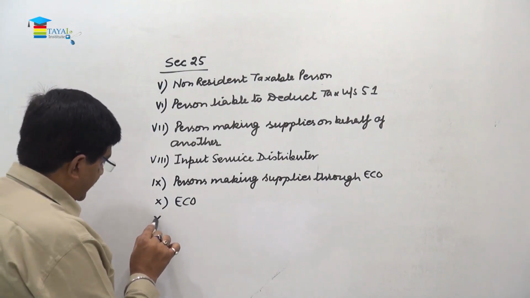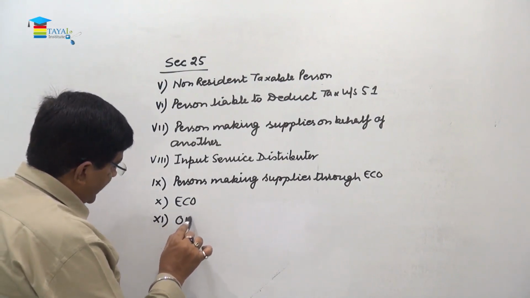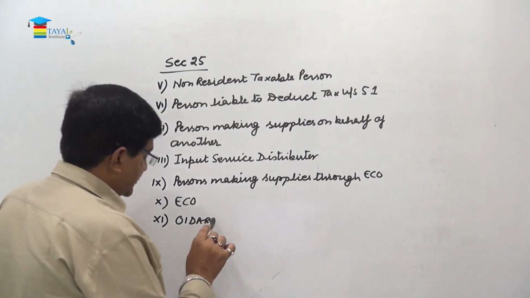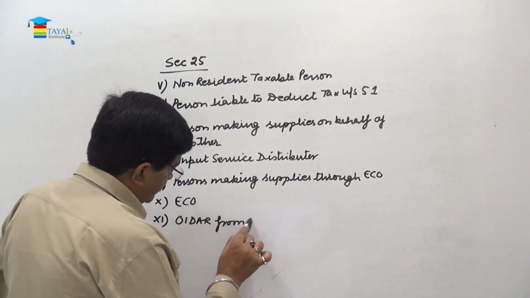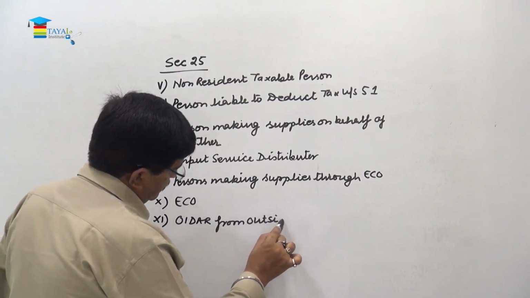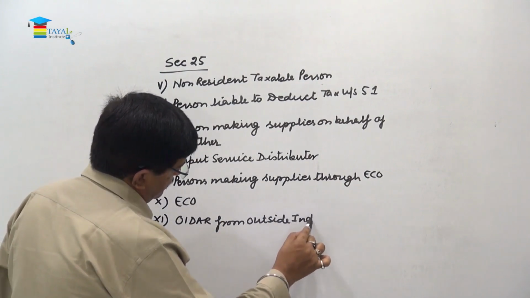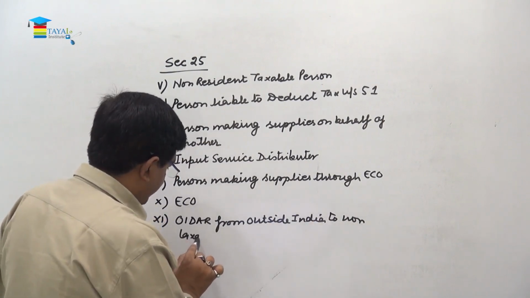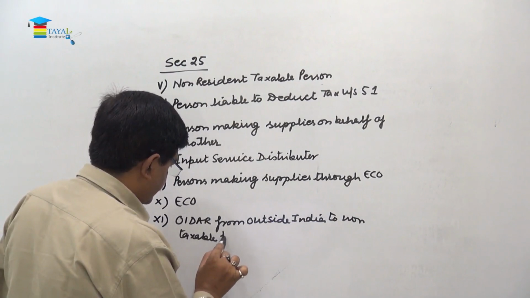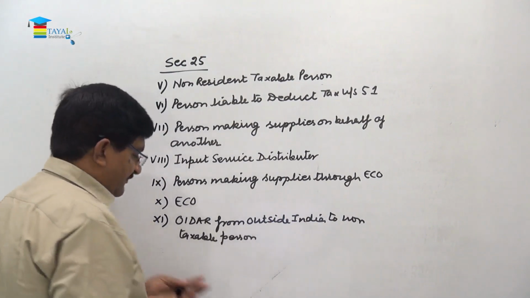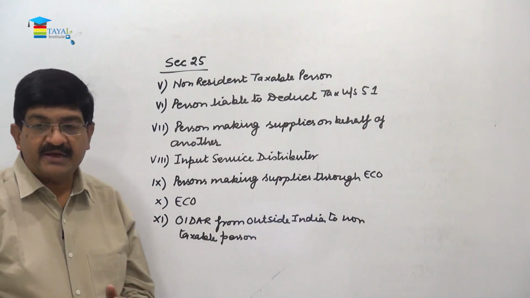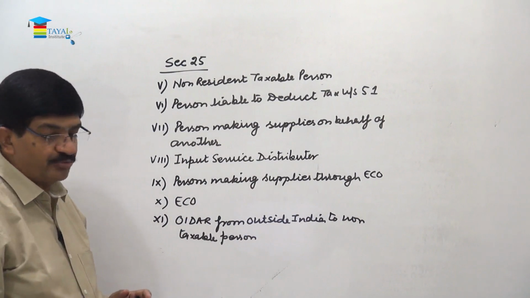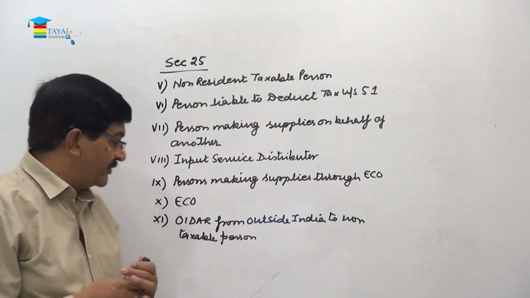And then number 11, OIDAR services, online information data access retrieval services from outside India, to non-taxable persons. So the service provider, the services are OIDAR services, and the service provider is outside India, and the person who is receiving the services, he happens to be a non-taxable person, he should also be registered.